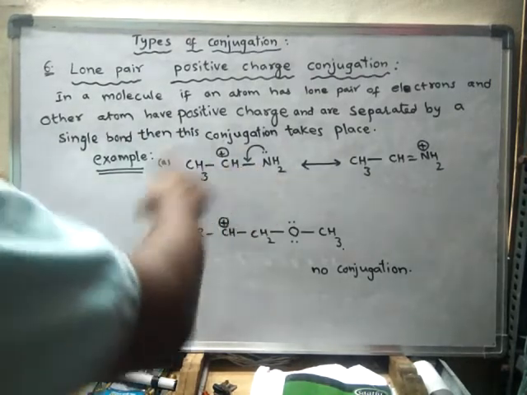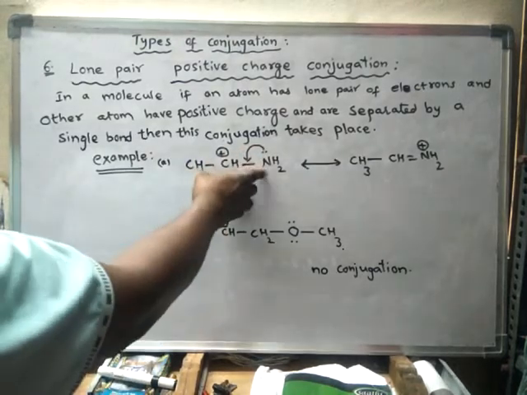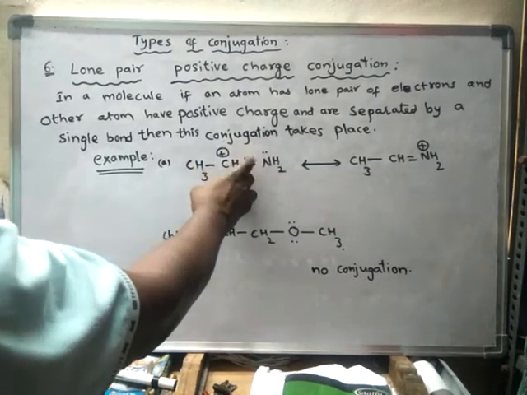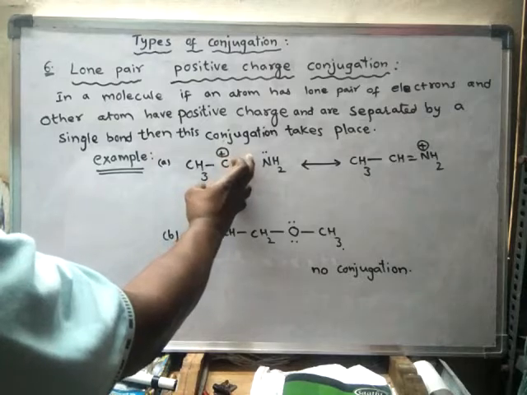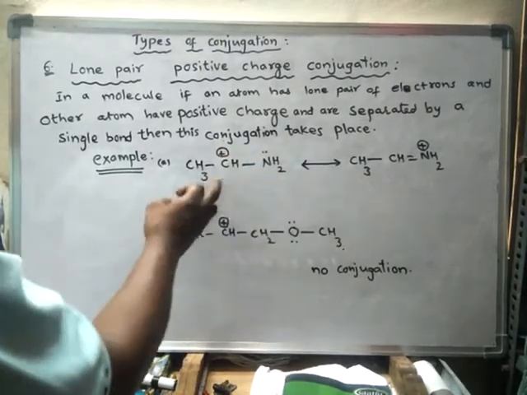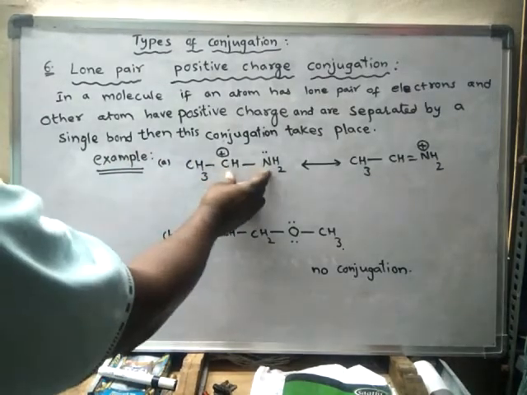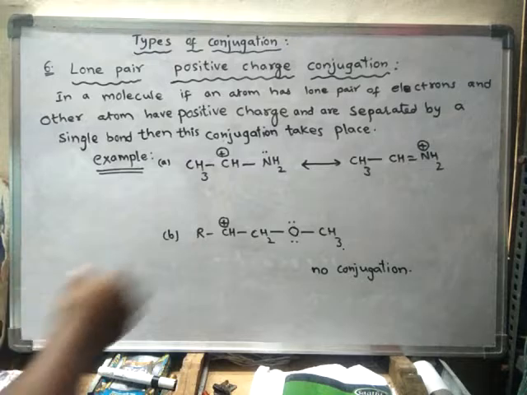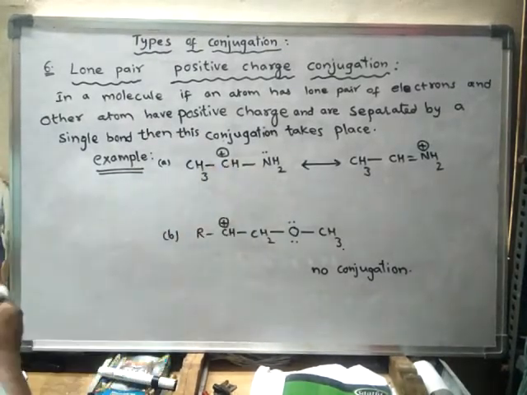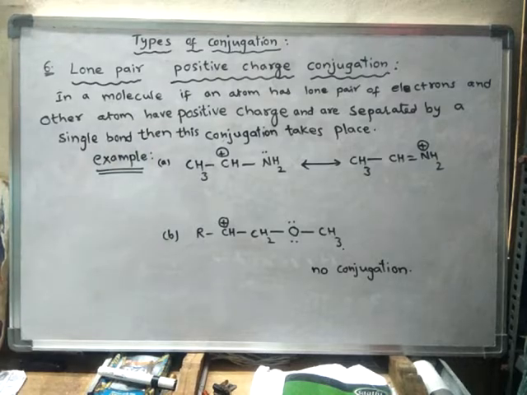In a molecule, if one atom is having a lone pair of electrons and another atom is having a positive charge on it, and if these two are separated by a single bond, then conjugation takes place. Such a type of conjugation, that means delocalization of electrons, is said to be lone pair positive charge conjugation.